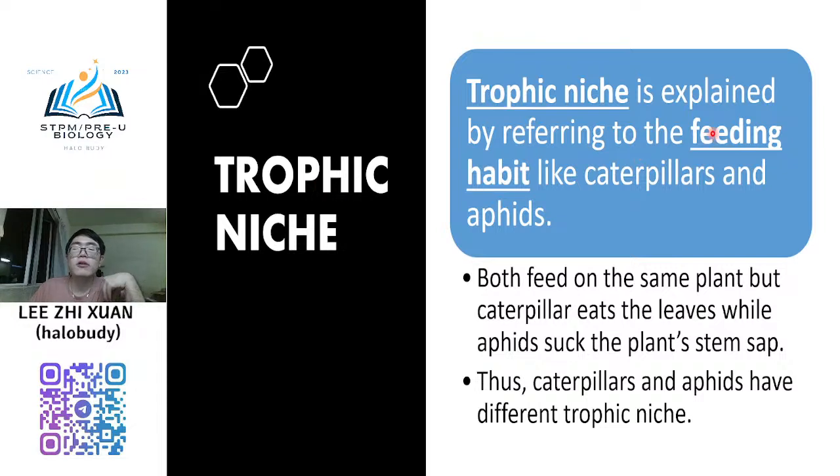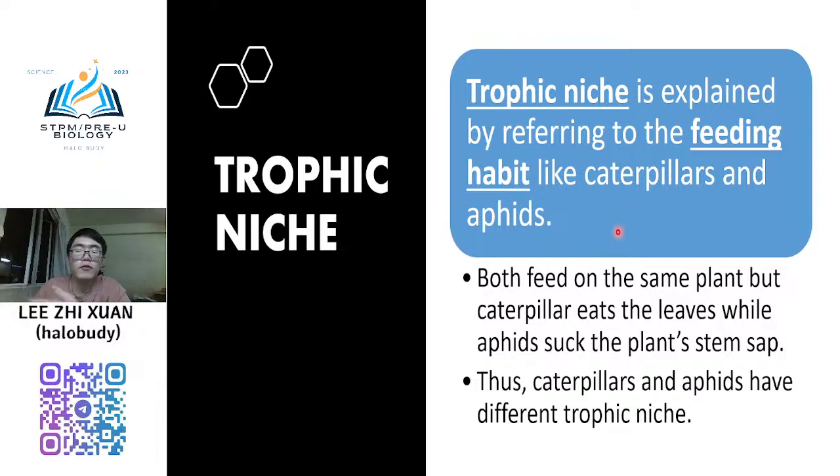Although you will see that the caterpillar and aphid eat the same plant, the caterpillar only eats the leaf, and the aphid eats the stem.